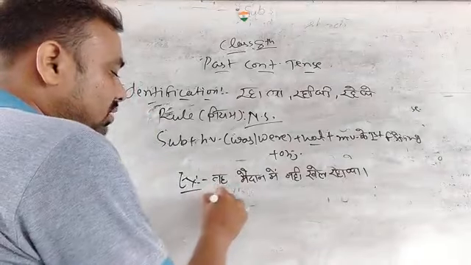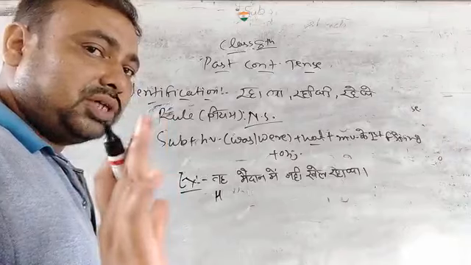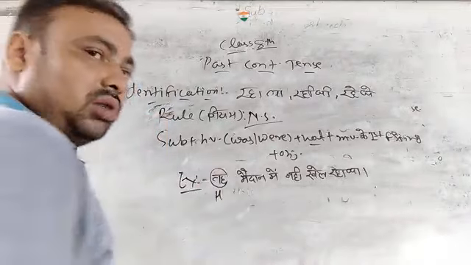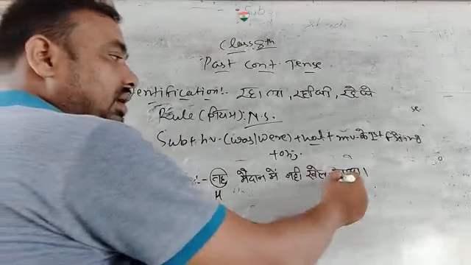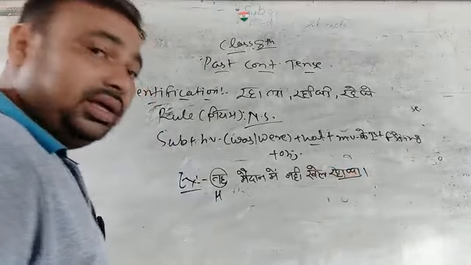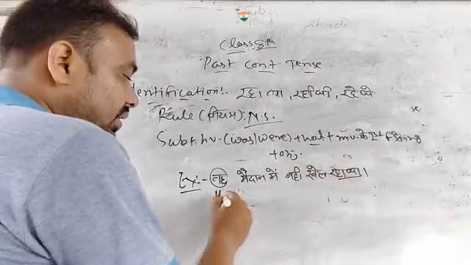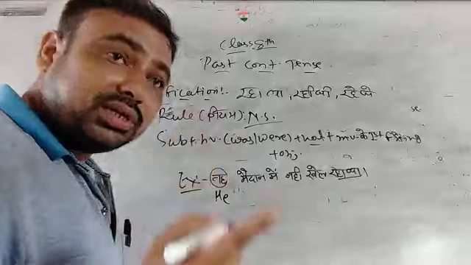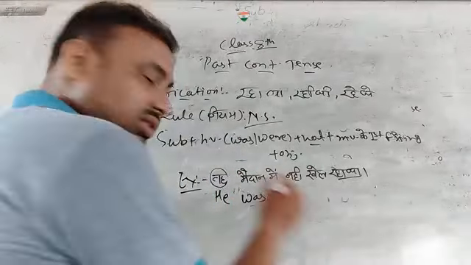So first of all we should have the subject. Already I told you how to identify the subject. तो वह, if pronoun is there, तो how to identify? If रहा था is there, it will be he. If रही थी is there, it will be she. So रहा था, then it will be he. It is a singular subject, so we use a singular helping verb. So with he we use was.